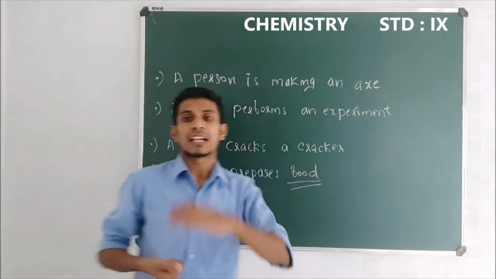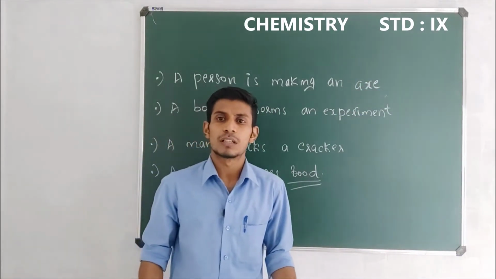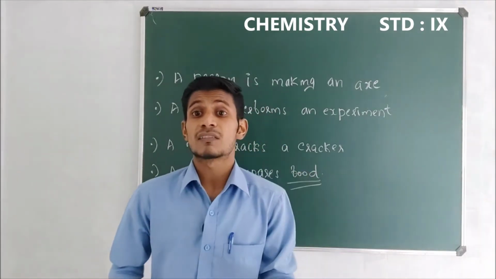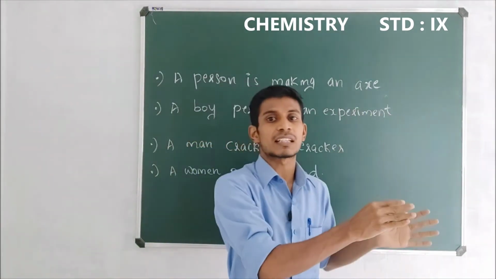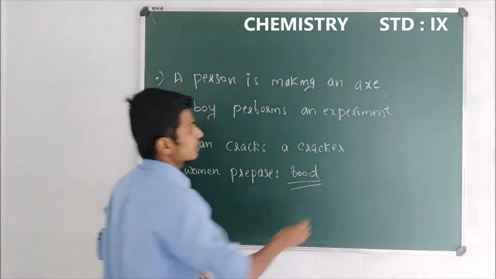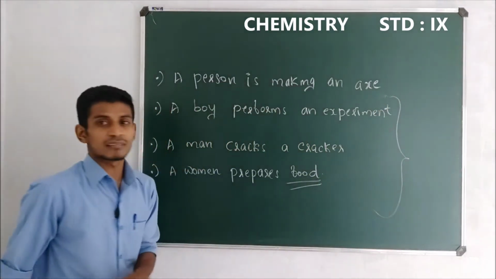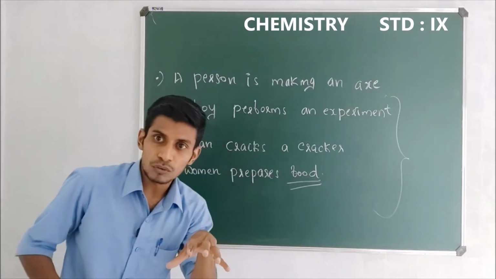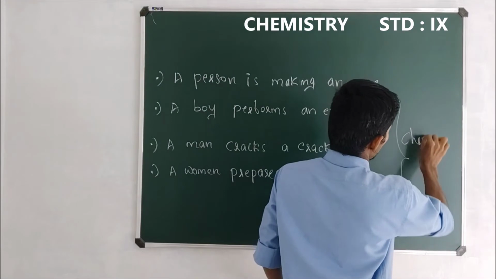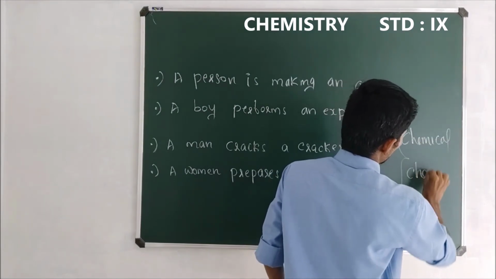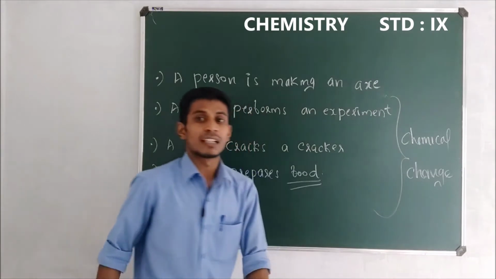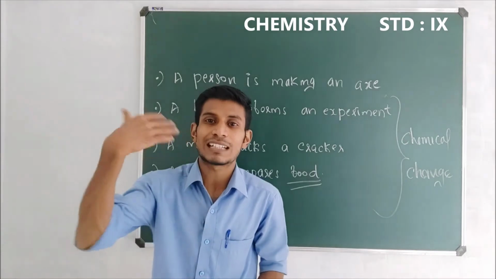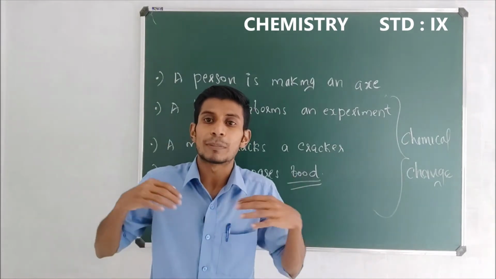And in the case of that experiment too, whatever the experiment he has performed, he has transformed a chemical compound into another chemical compound, which means all these three processes are chemical changes. So in a chemical change, the property, the nature, the characteristics of the compounds are completely changed.